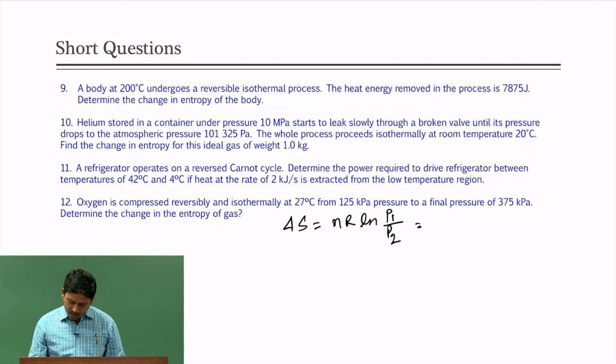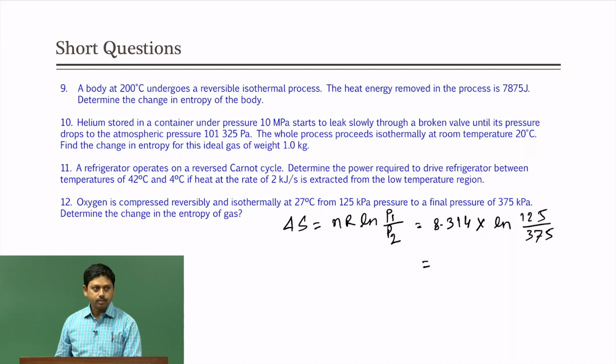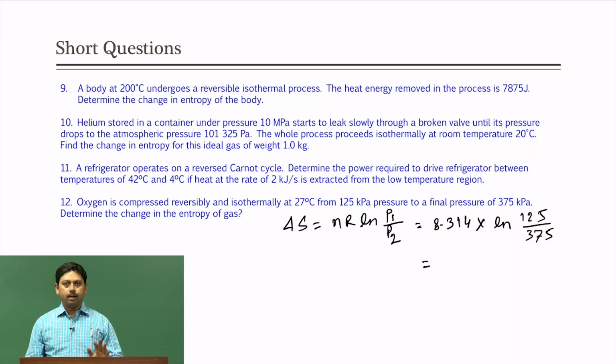Now, is N given? Here it is not given. So, we will just assume it to be 1 mole, and then it only boils down to 8.314 multiplied by ln of final pressure 375, initial pressure 125. So, 125 by 375. Okay. So, then you can do the calculation and solve that, because it is straightforward.